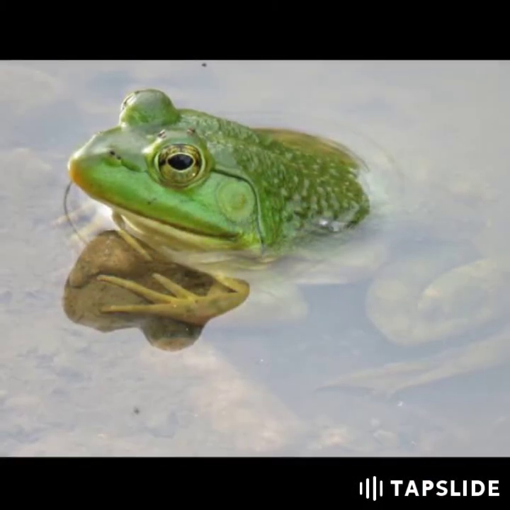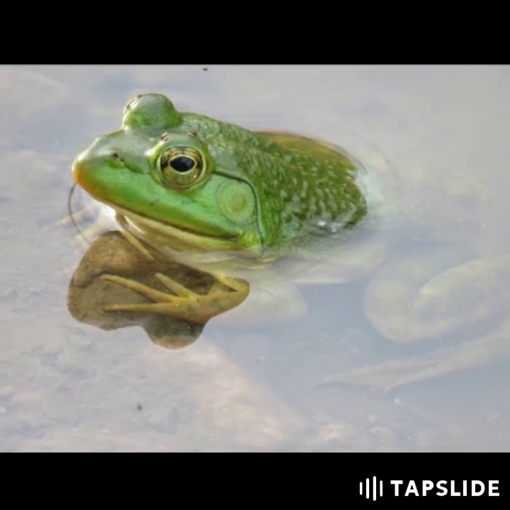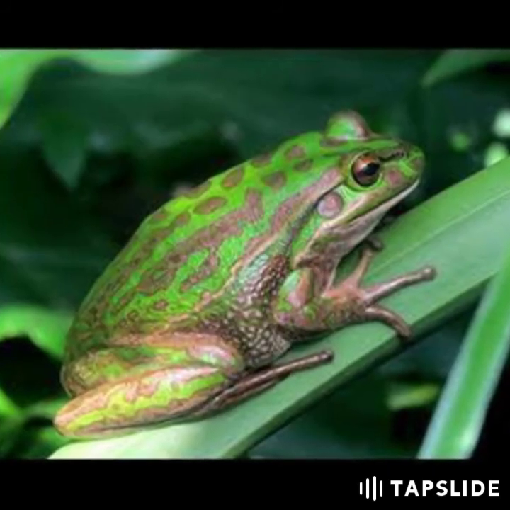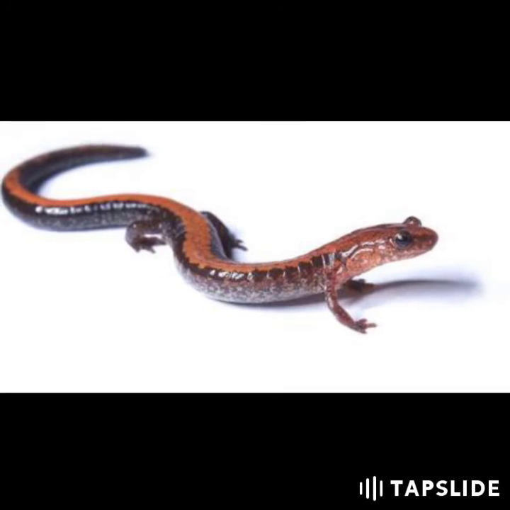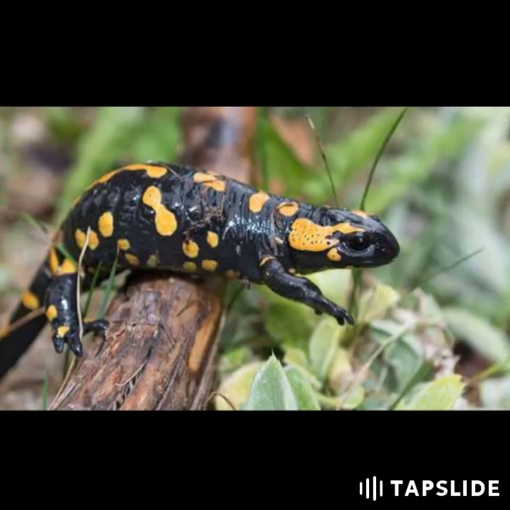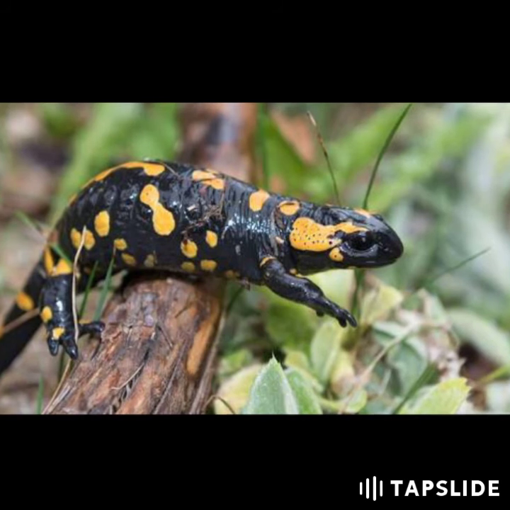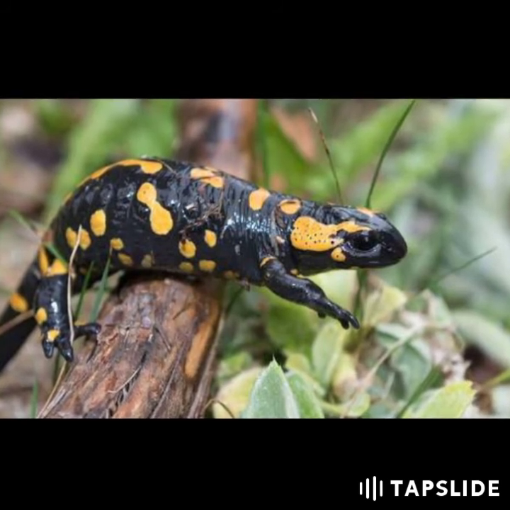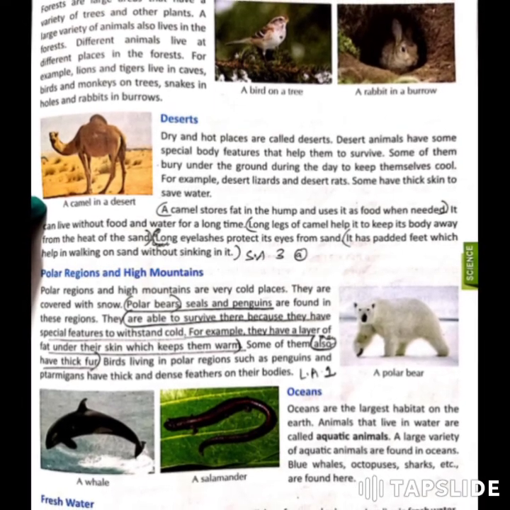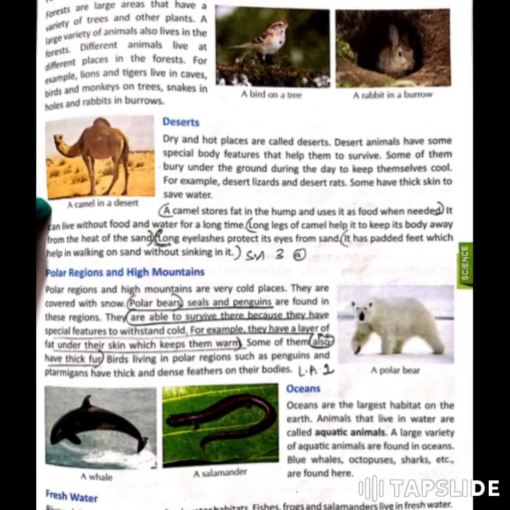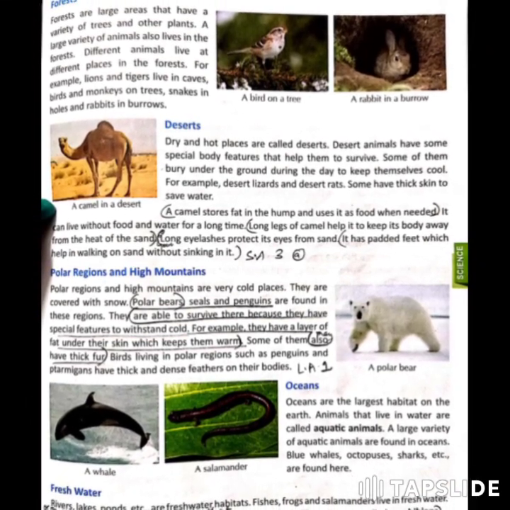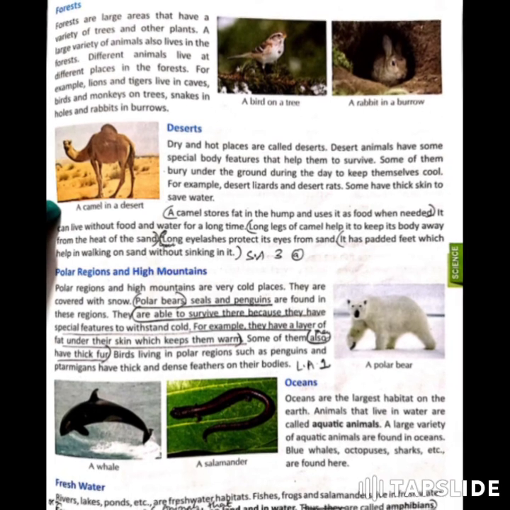You can see the image of salamander and frog I have included in the video. Now frogs and salamanders can live both on land as well as in water. That's why they are called as amphibians. So in this video you have learned about the habitat, what is a habitat, the different types of habitat, and the different types of animals that live in different types of habitat.